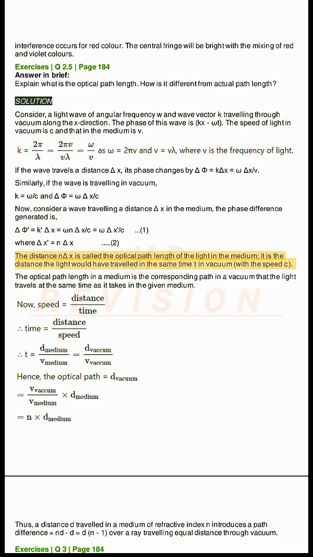medium. It is the distance the light would have traveled in the same time t in vacuum with the speed c. The optical path length in a medium is the corresponding path in a vacuum that the light travels at the same time as it takes in the given medium. Thus, a distance d traveled in a medium of refractive index n introduces a path difference of nd − d = d(n − 1) over a ray traveling an equal distance through vacuum.